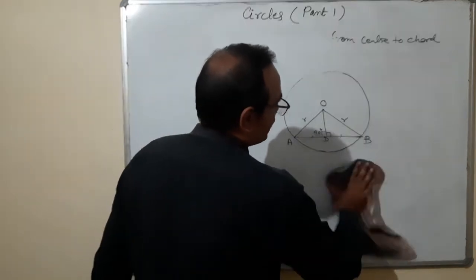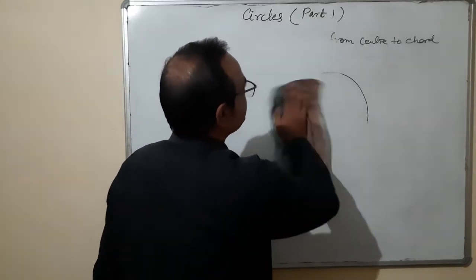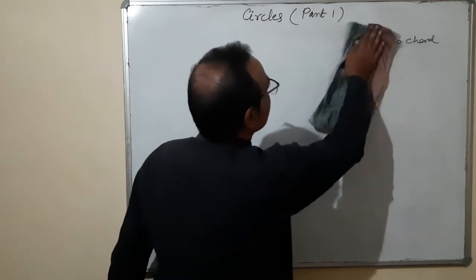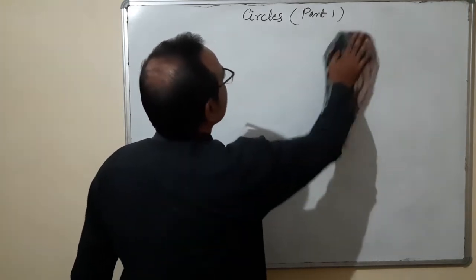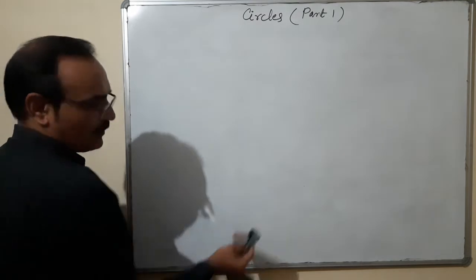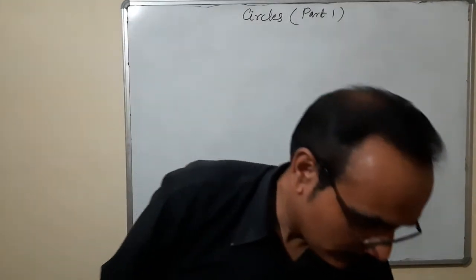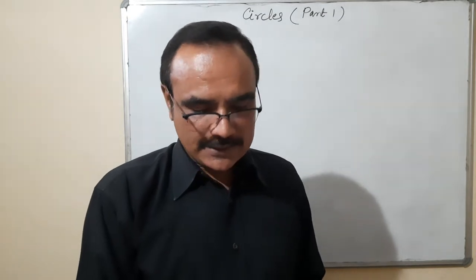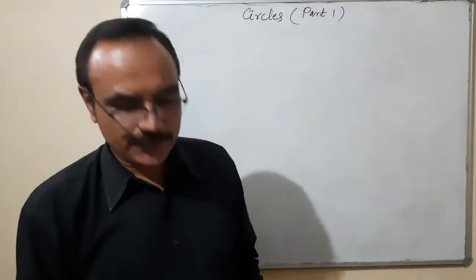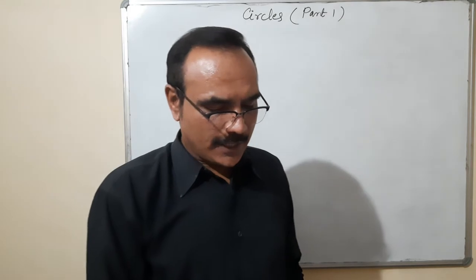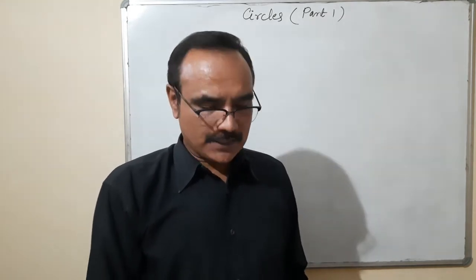Now we are discussing 1 or 2 questions from exercise 10.3. In exercise 10.3, 1, 2 questions are oral. Orally, you can solve. Draw different pairs of circles.